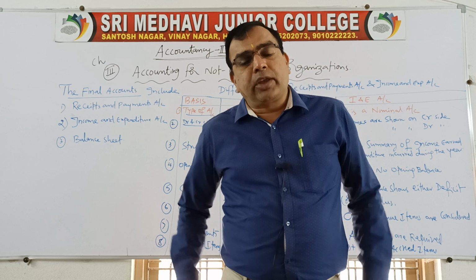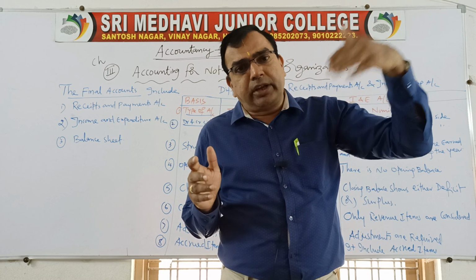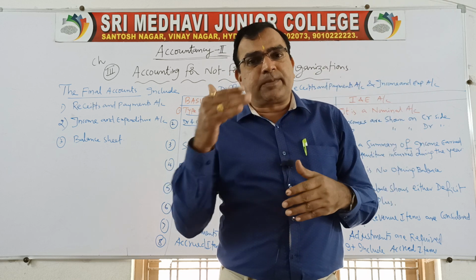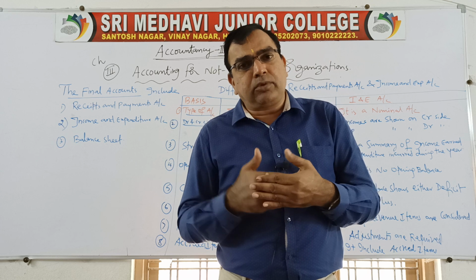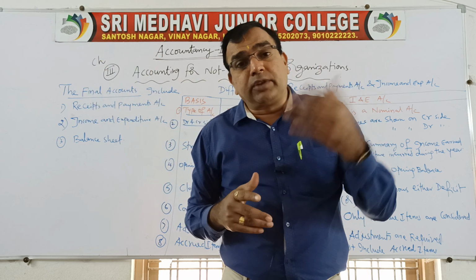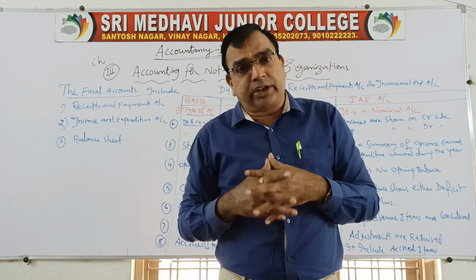So whenever you receive some amount from someone as some charity, some donation, some subscription, some entry fees, it is the responsibility of the firm to show in what way they have spent. So at the end of the year, what is the amount left with them or any shortage?